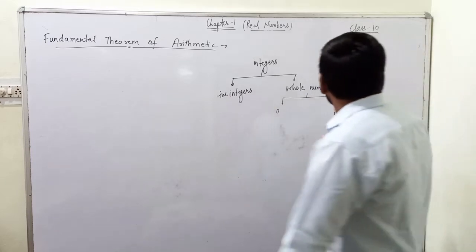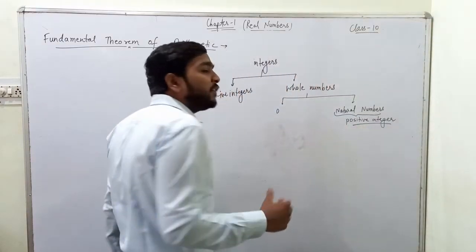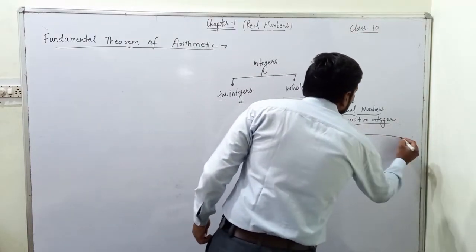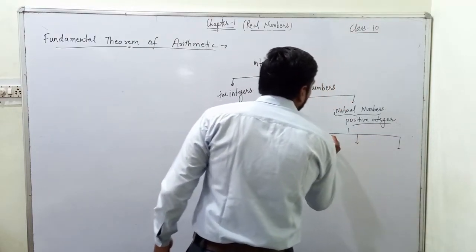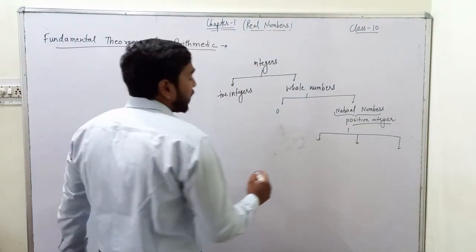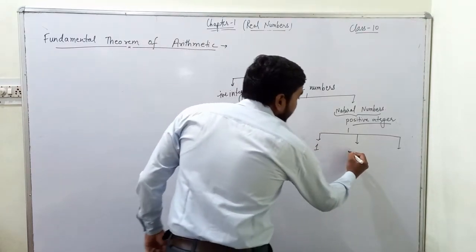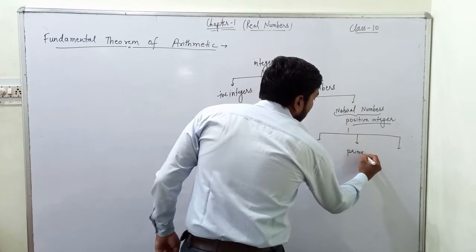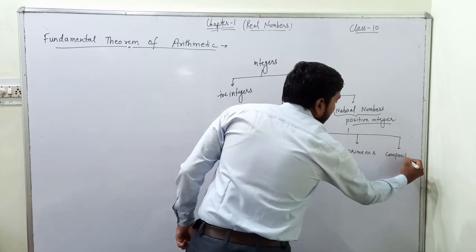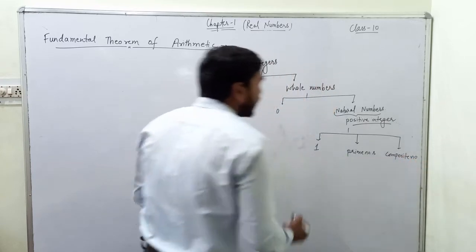All positive integers can be broken down into three parts, that is 1, prime numbers and composite numbers.